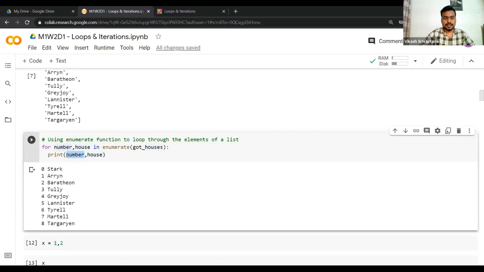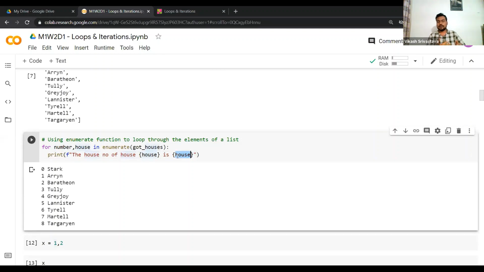So of course you can use the f string. Basically I'll try to make this a lot more interesting. So let's say the house number of house. Now I need to specify the house, right? So I'll print house here, and then I can write the number, house number of house. So what should I write?